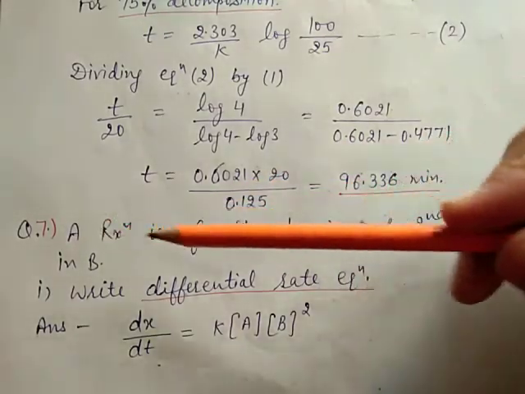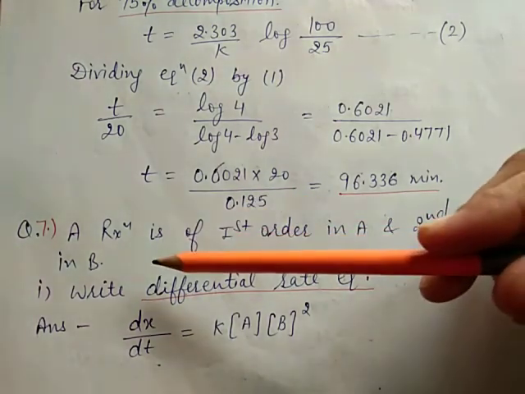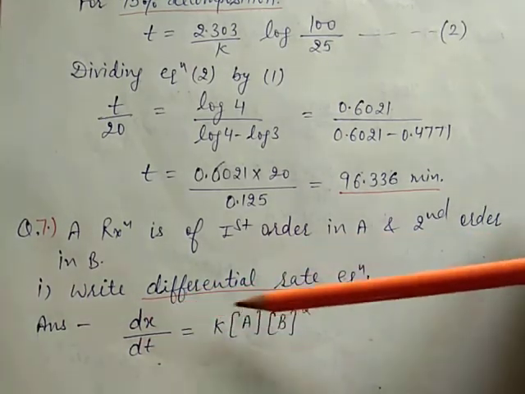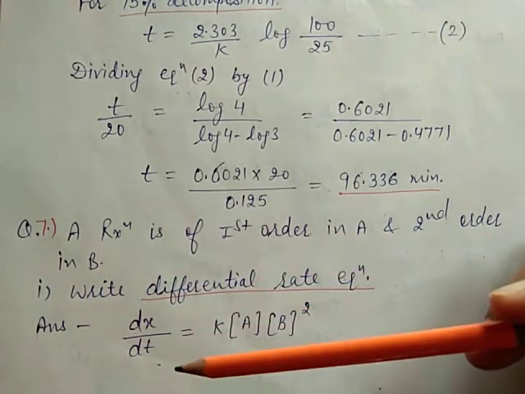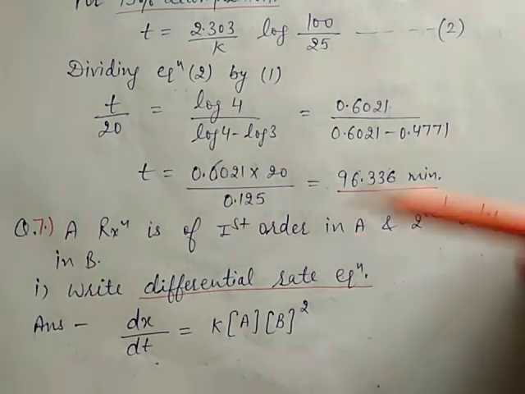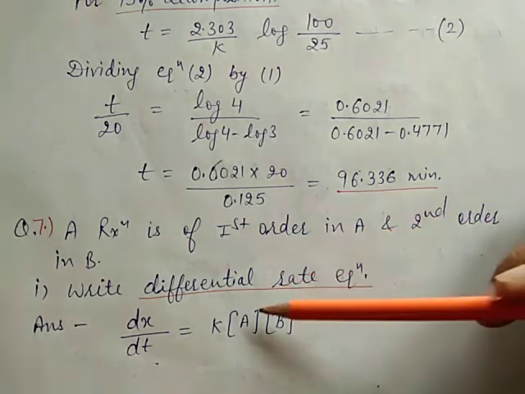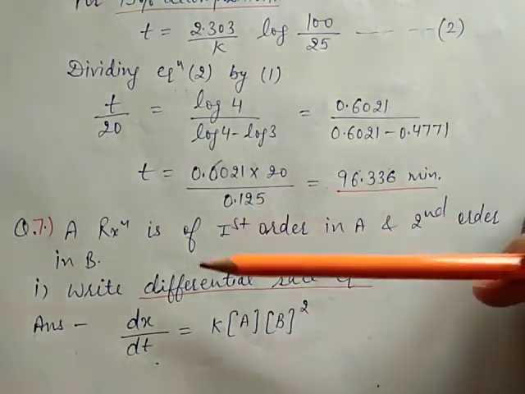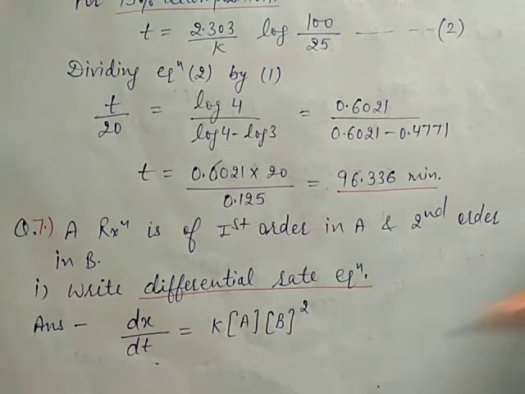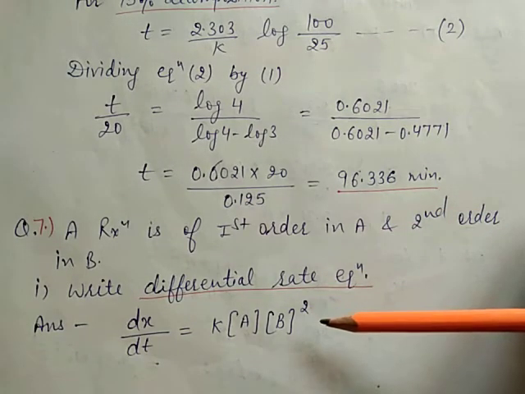Now question number 7. A reaction is of first order in A and second order in B. Write the differential rate equation. So here we have to write the differential rate equation. dx by dt is equal to K, concentration of A, since it is first order in concentration of A, and second order in B, so B to the power 2. So this is the differential rate equation.